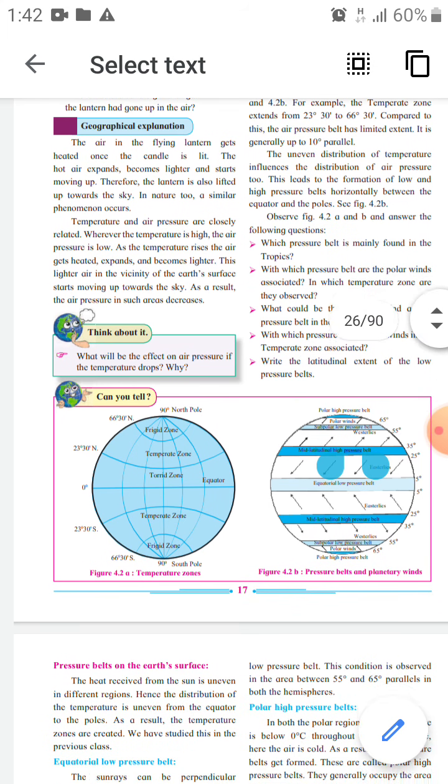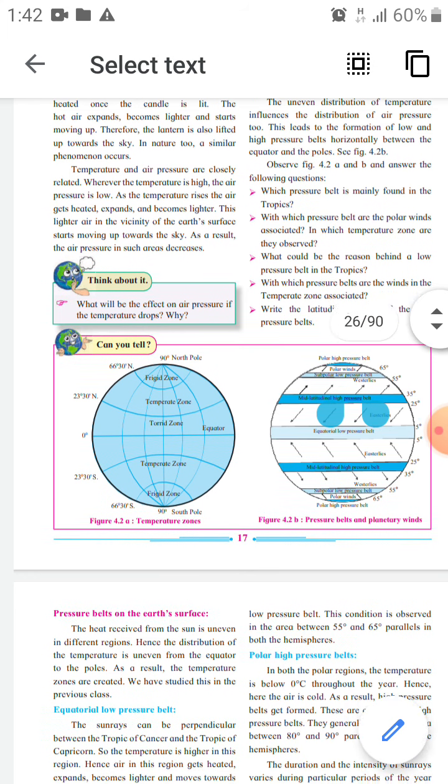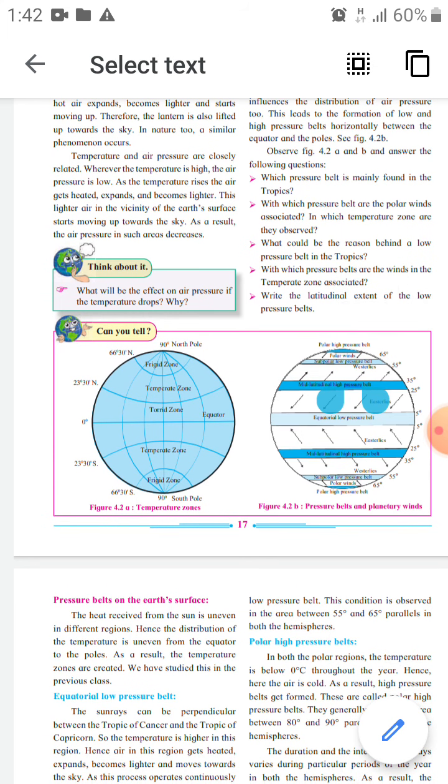See, observe this picture and try to give answers. Then the next question: what could be the reason behind a low pressure belt in the tropics? In the tropics, the sun's rays can be perpendicular, and hence air in this region gets heated. It expands and becomes lighter, and this in turn leads to a fall in air pressure, and this could be a reason behind a low pressure belt in the tropics.